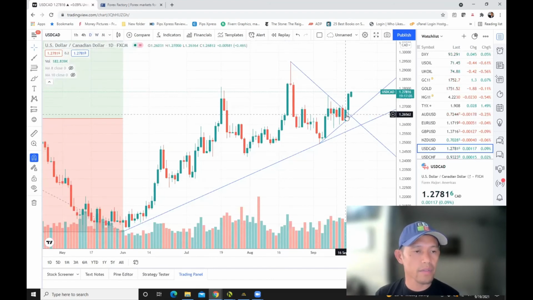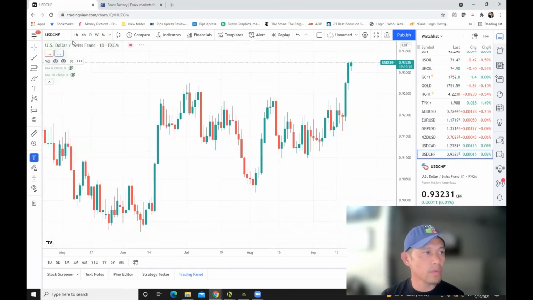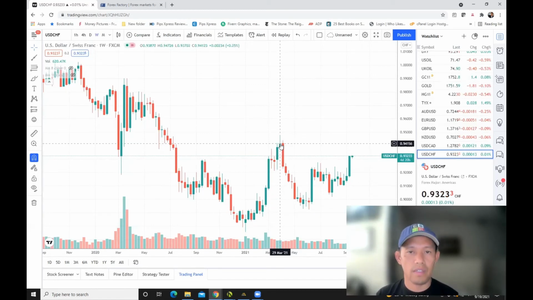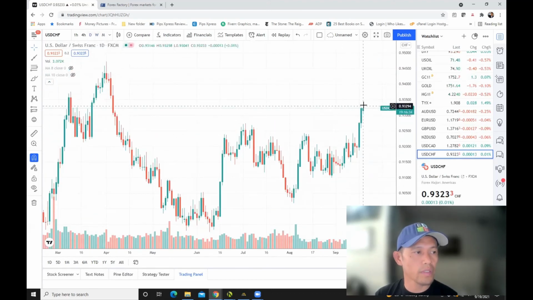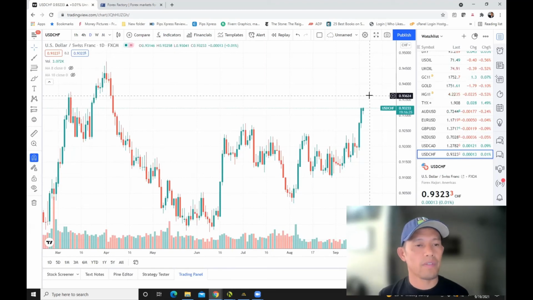Clear breakout last Friday, all the way next now from the supply level. Can they break it at 128? If it breaks out once again with this, then next is the major one, all the way to 129.50. Dollar Swiss was a nice one, very bullish, clear breakout. Next 94, all the way to that high 94.72. I'm still bullish with the dollar Swiss because I'm bullish with the dollar index. From the daily time frame it is still going. Next one is approximately around 93.50 to 93.60, so that's approximately 30 to 40 pips to the upside.